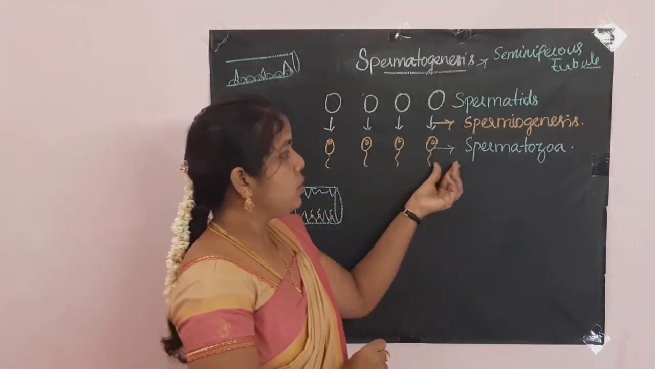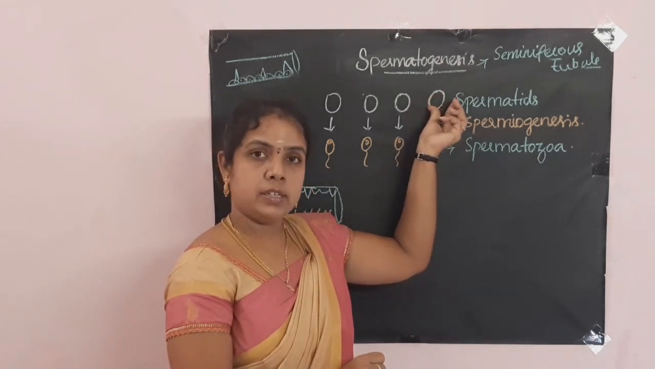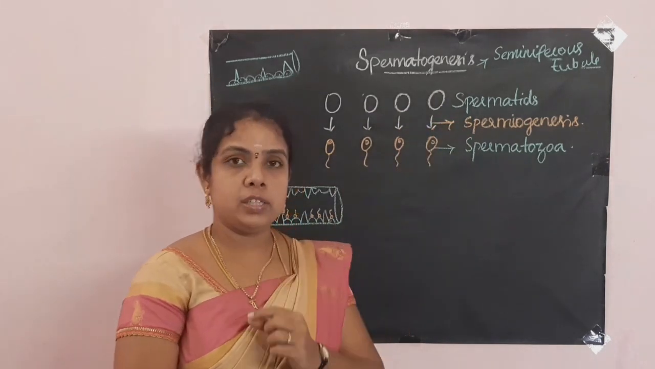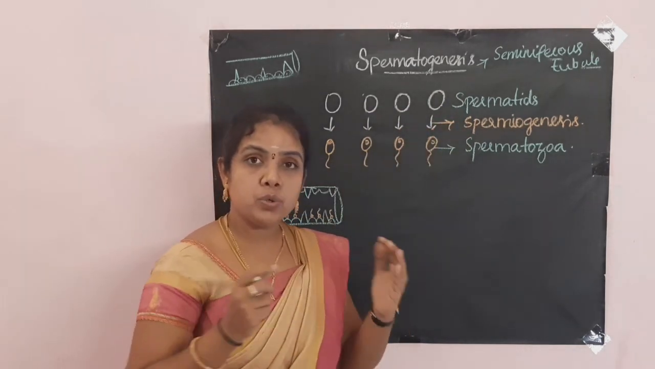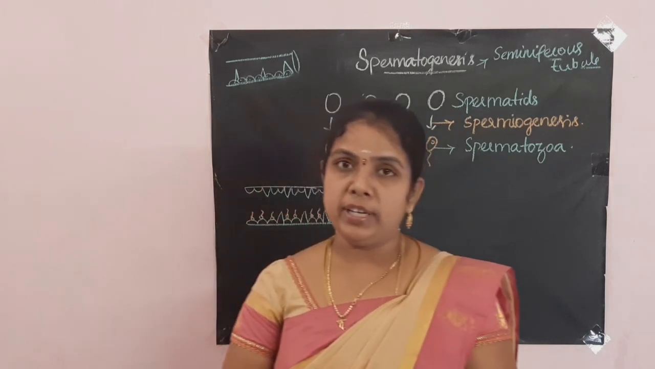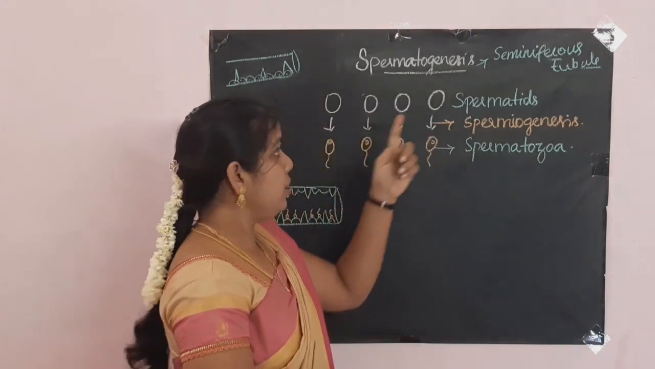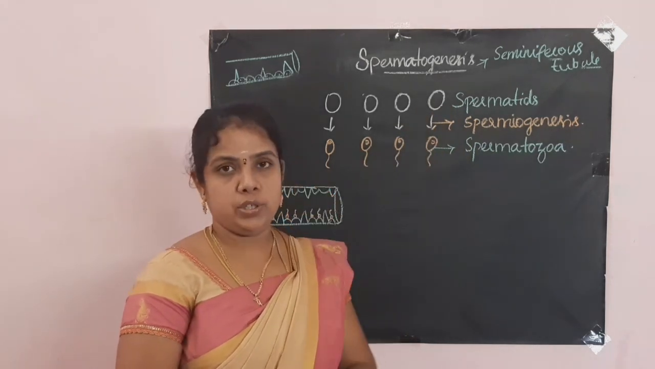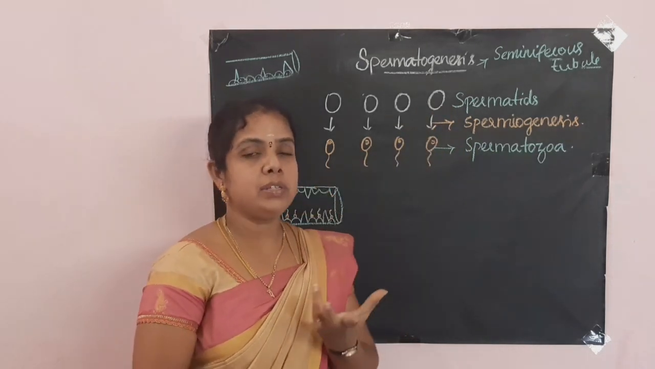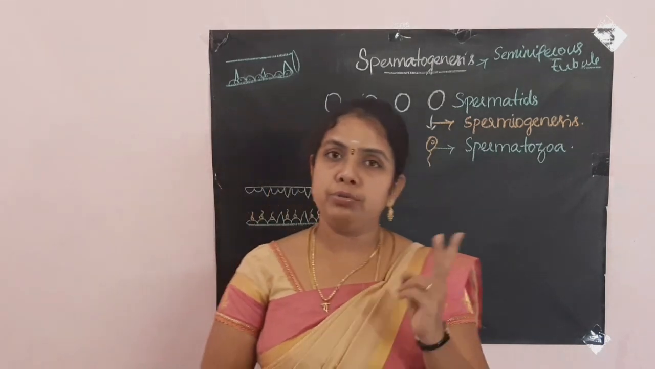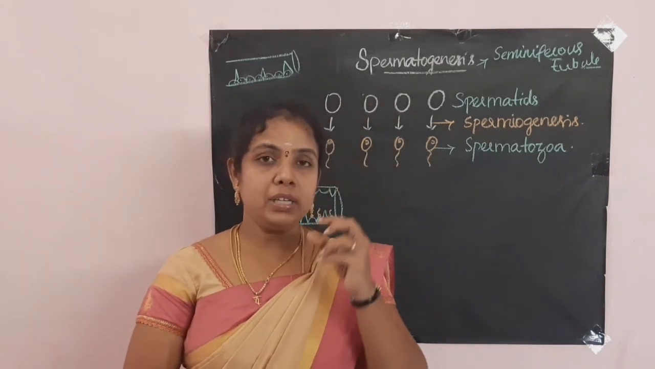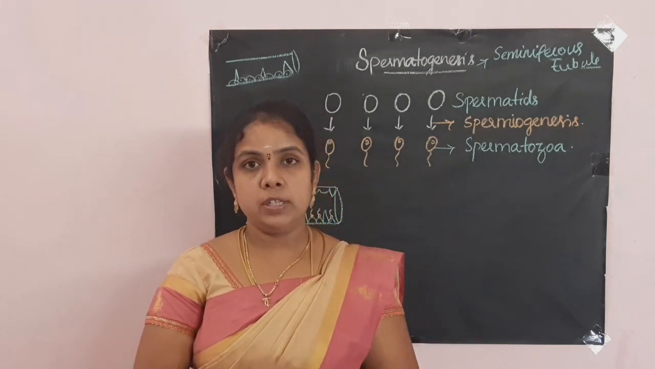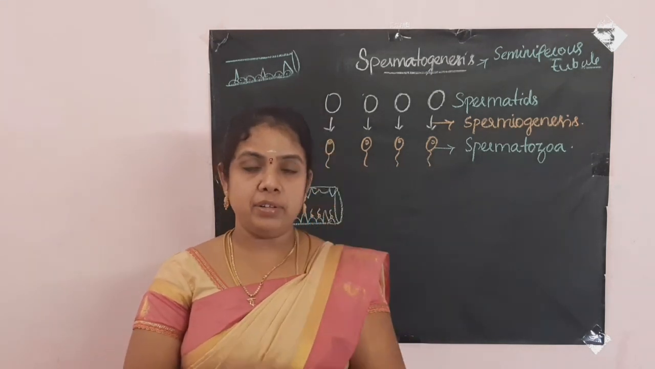So many changes take place in this spermatid in order to convert it into a motile sperm cell. For example, the nucleus of the spermatid is condensed into a small structure. Then the Golgi apparatus is converted into 2 major parts. The major part of the Golgi body forms the acrosome of the sperm, which is present in the head region.